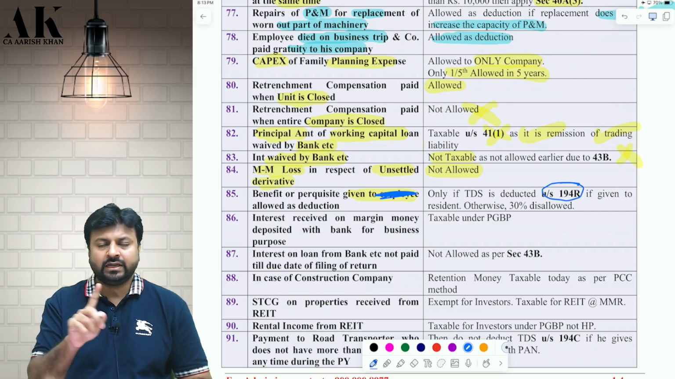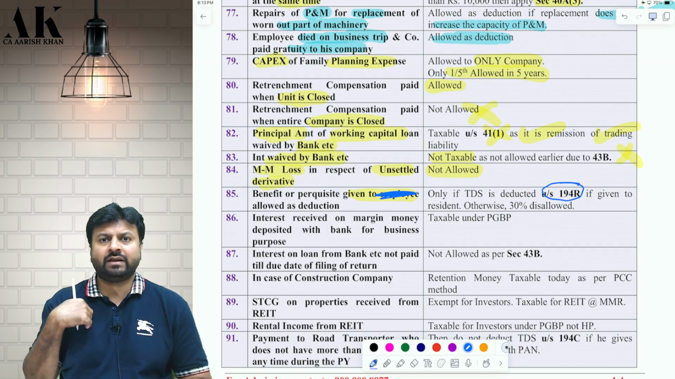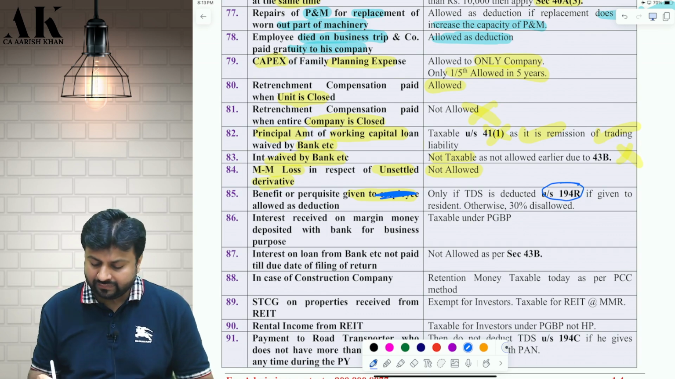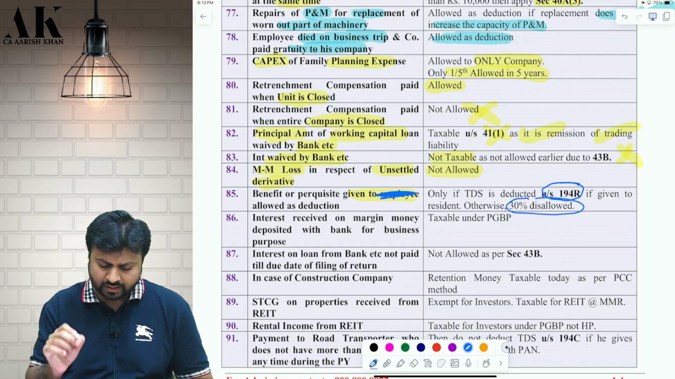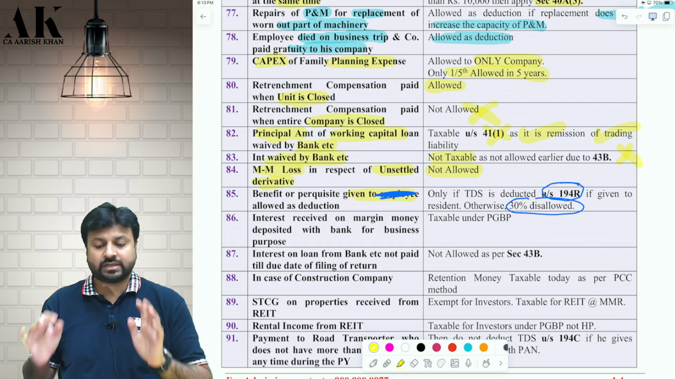If you are a resident, I will deduct TDS under 194R. If you are a non-resident, I will deduct TDS under 195. And if I don't deduct the TDS, 30% of the expenditure will be disallowed under the income tax law. I hope it is clear to all of you.